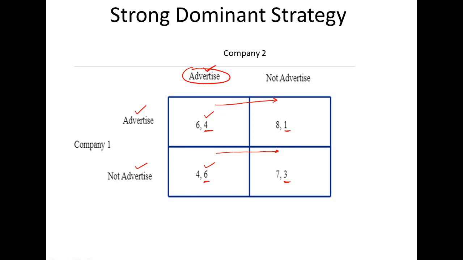It means this advertising strategy of company 2 is independent of the strategy of the other player, because it is dominating in each and every condition. So advertising for company 2 is a strong dominant strategy, and advertising for company 1 is also a strong dominant strategy.